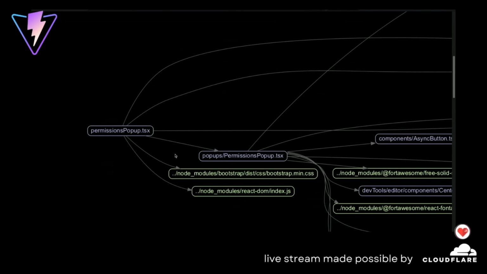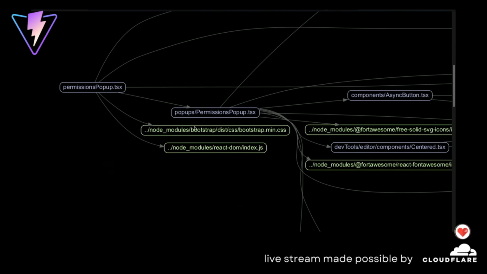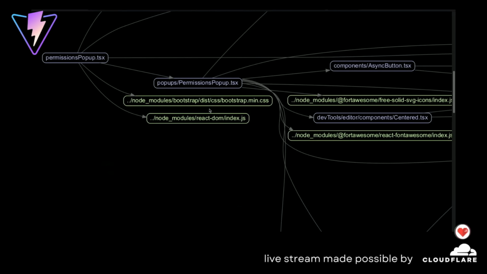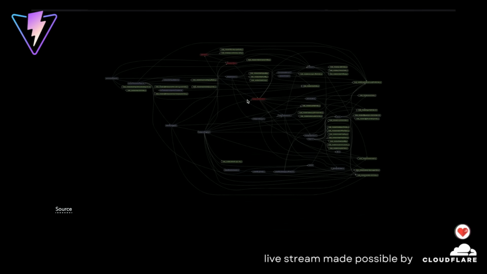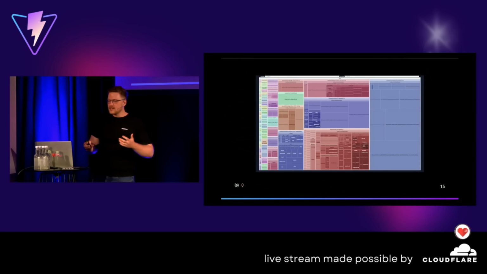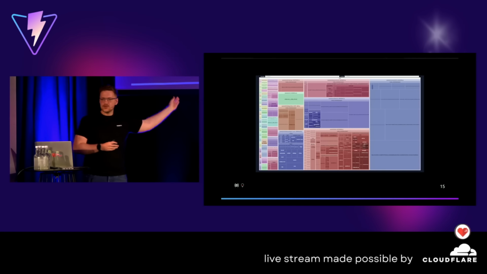Like we see here, TSX file pointing to other files. We have some dependencies using React, using Bootstrap, right? Good old times. And we build applications like that, depending on files. We have maybe circular dependencies. I hope not. And eventually our bundler will transform it into this. Anyone knows what this is?